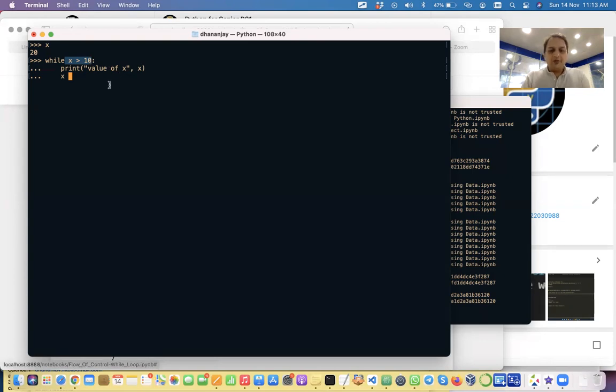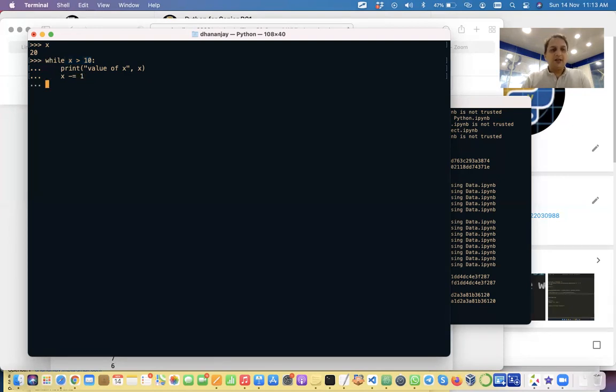So what we are going to do is decrement x. We can decrement by 1 or 2, whatever. At one point of time, this x value will be less than 11. At that point of time, this condition will fail. This will become false. And once this becomes false, the execution of the while loop will conclude, and it will move to the next set of statements if there are statements after the while loop.